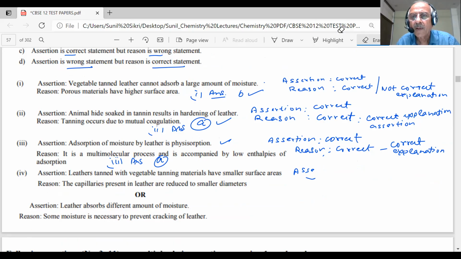Assertion is correct. Some moisture is necessary to prevent cracking of leather. The reason: the capillaries present in leather are reduced to smaller diameters.